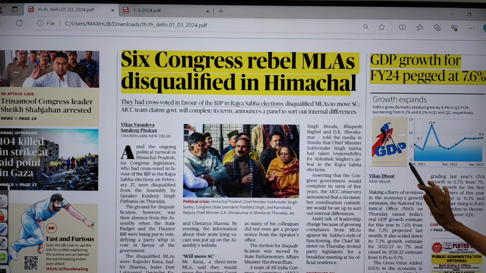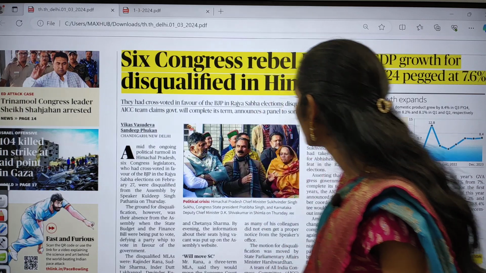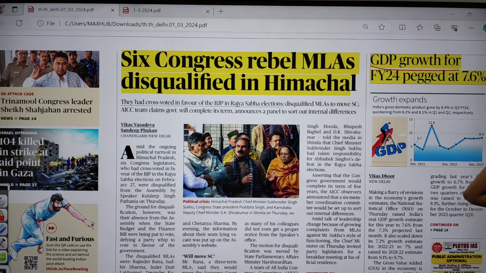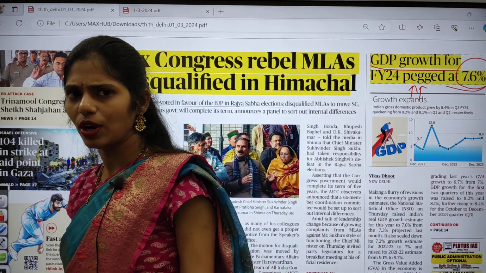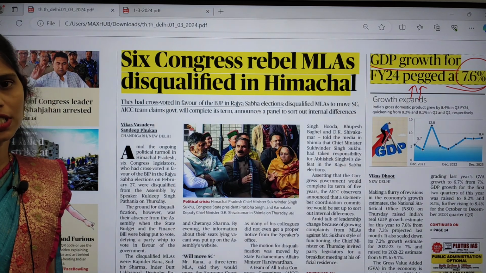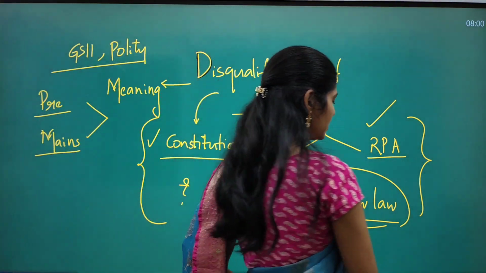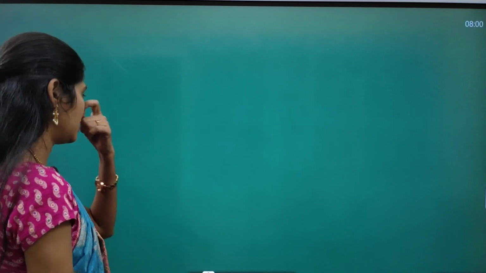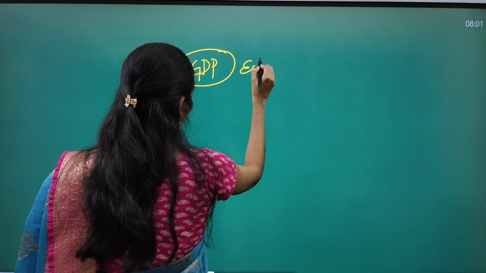And on the same front page, there is also one more important article, that is GDP growth. So GDP growth for financial year 2024 pegged, that means pegged means increased, at 7.6%. So what happened here is we have this National Statistical Office, right? You might know about this. So this National Statistical Office came up with an estimate of GDP, and now it said that from 7.3% it had been increased to 7.6%.